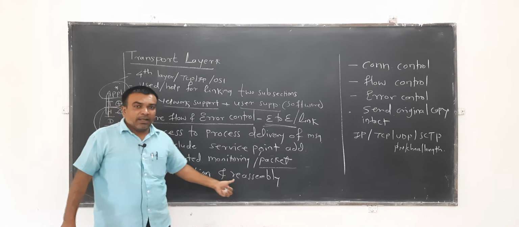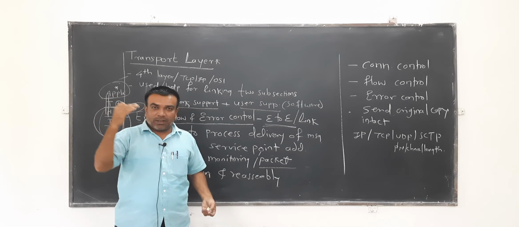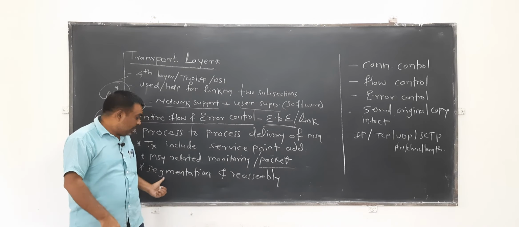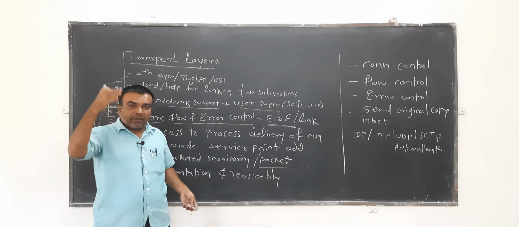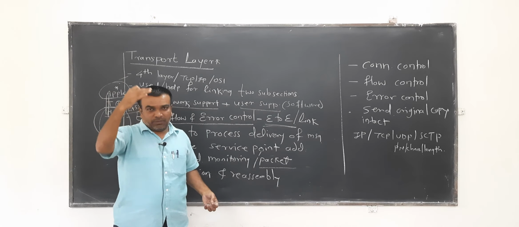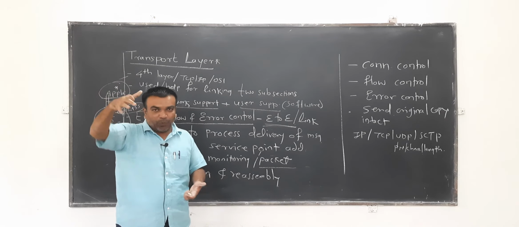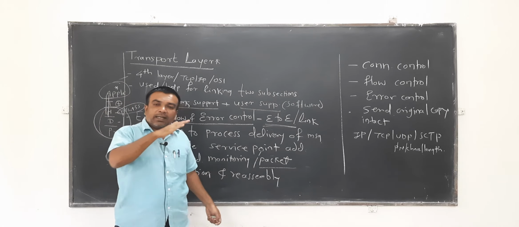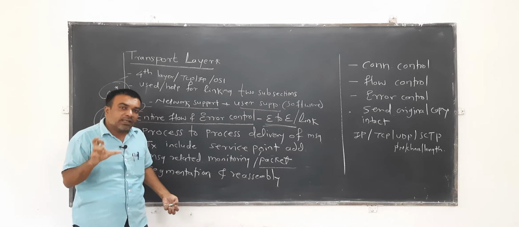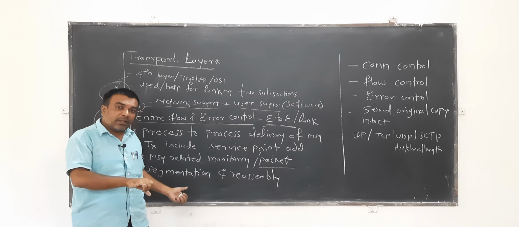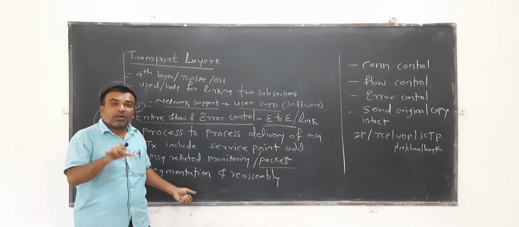Another function, or responsibility, of the transport layer is segmentation and reassembly. As your application requests the transport layer for transfer, the data from that application is sliced down into small chunks, and in the transport layer this is called segmentation.